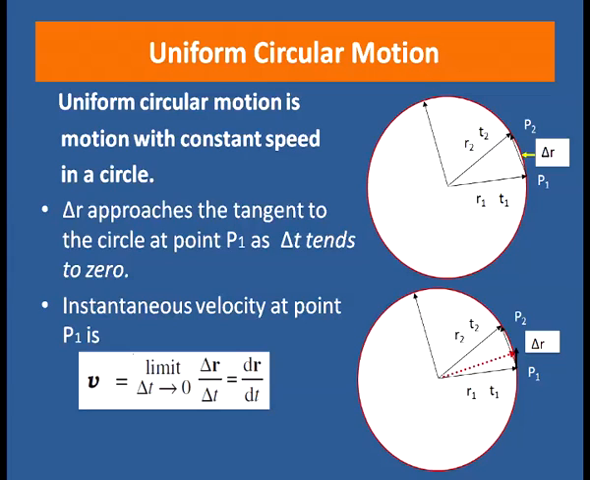Now, whenever we take the time interval to be very small, we calculate instantaneous velocity. So, the instantaneous velocity at point P1 is V equal to limit delta T tends to 0 of delta R divided by delta T, which is equal to dR by dt. This is the expression for instantaneous velocity V.